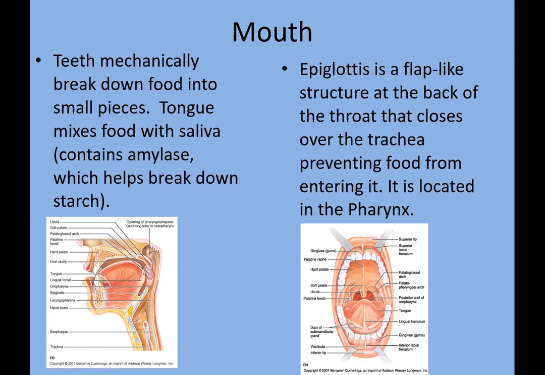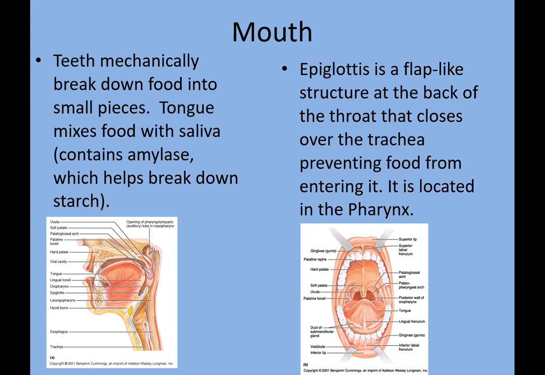The tongue mixes food with saliva containing amylase, which helps to break down starch. As I've told you earlier, the first stage of chemical digestion starts from the buccal cavity in our mouth, and this is the only place where mechanical digestion occurs.